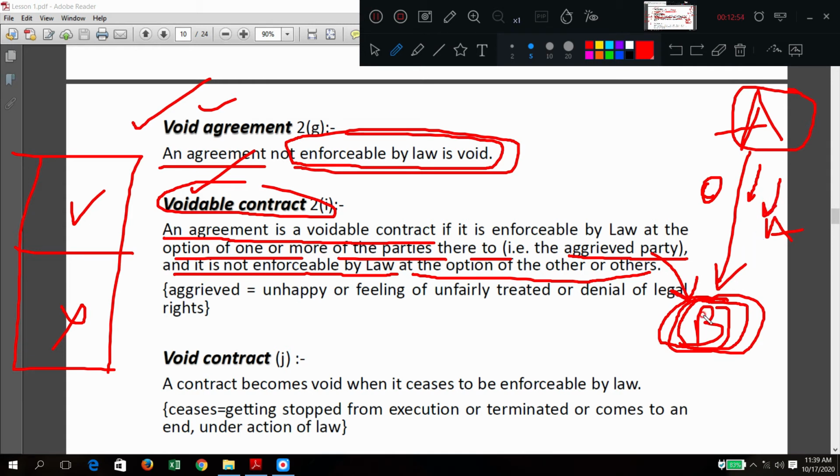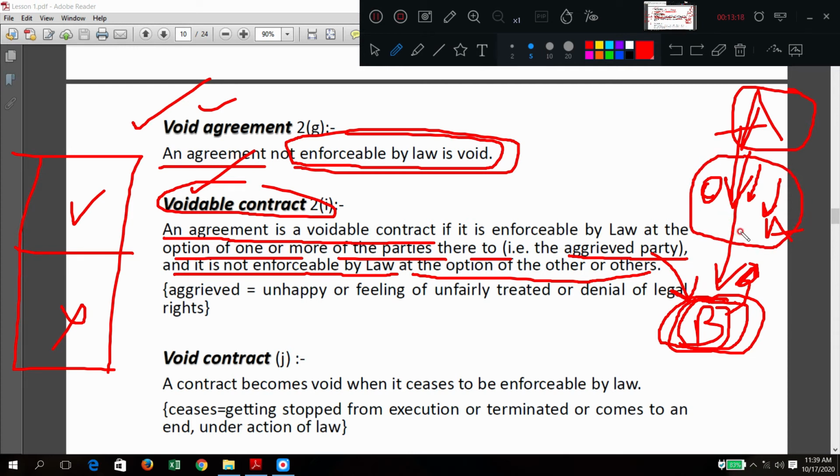Okay, so this contract is enforceable by A. If it is enforceable on the option of one or more, means what? One party can go there and it can be enforced.